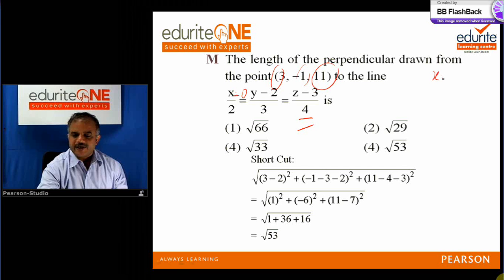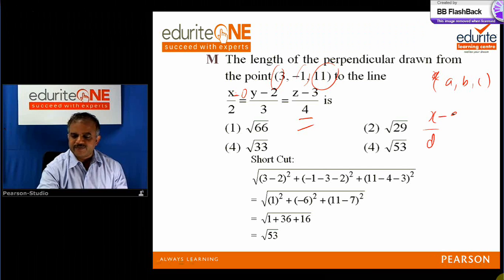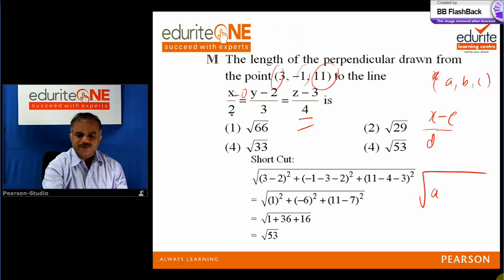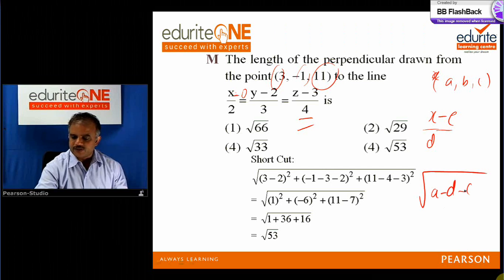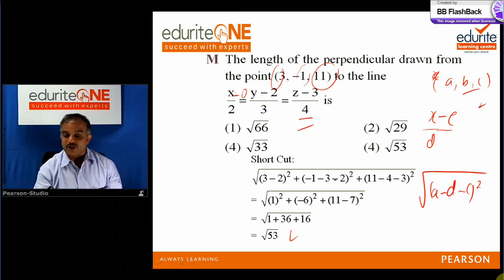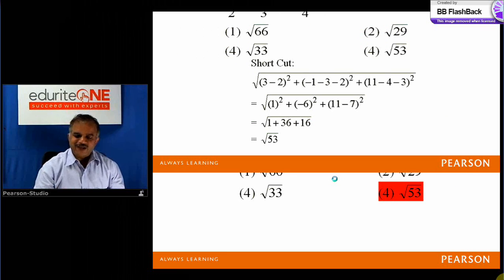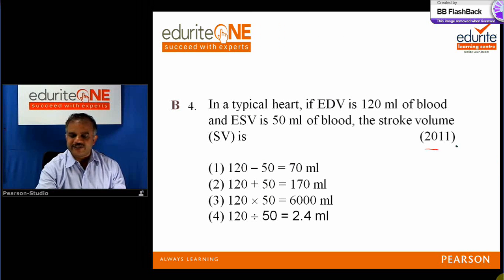So if it is, say, a, b, c here, very simple, I'll show you. And here it is, say, x minus c by d is there. Root of, start with that. First write this number a, then minus, I told you, just write minus d, and whatever is here you write. Right? And add similarly the other two components. You can finish this IIEEE problem in 1 minute. So simple. Now, let me deal with one problem which has come for 2011 CET.